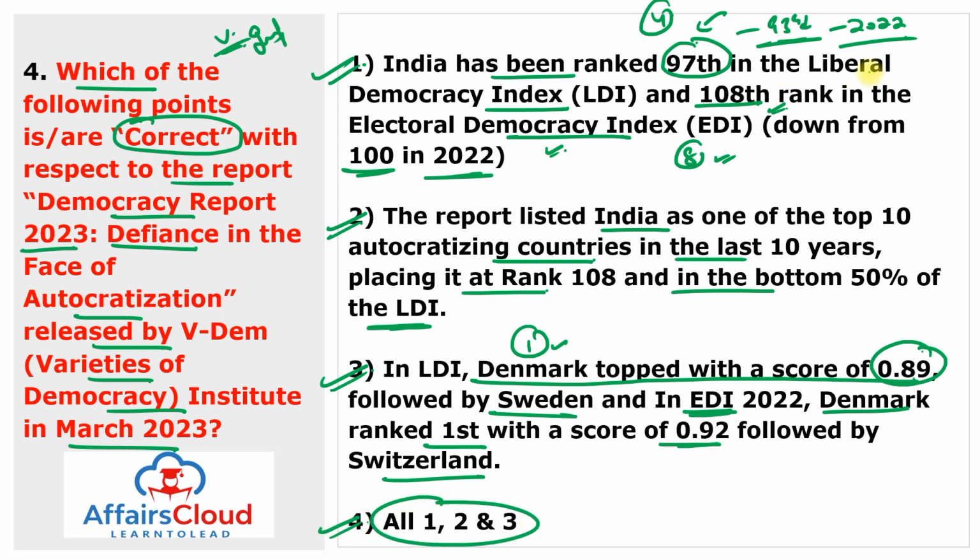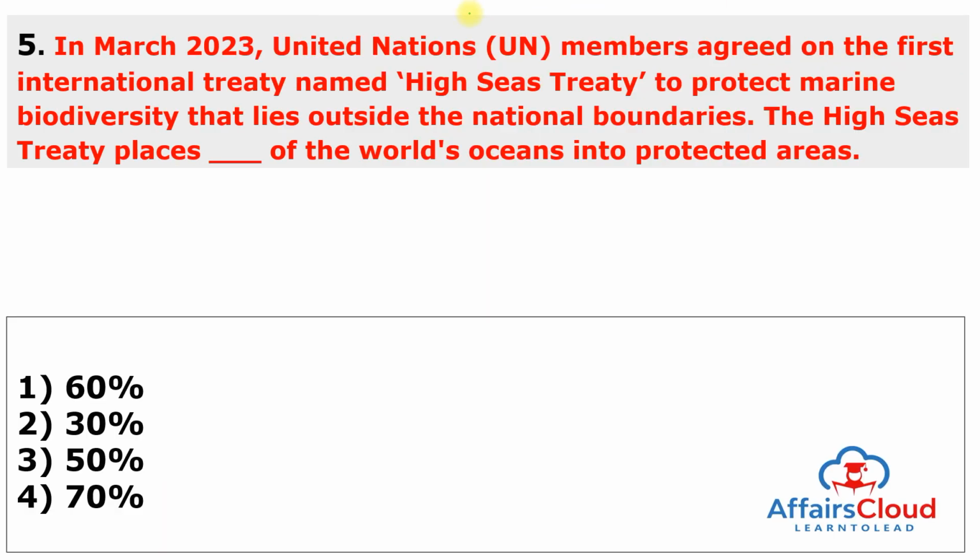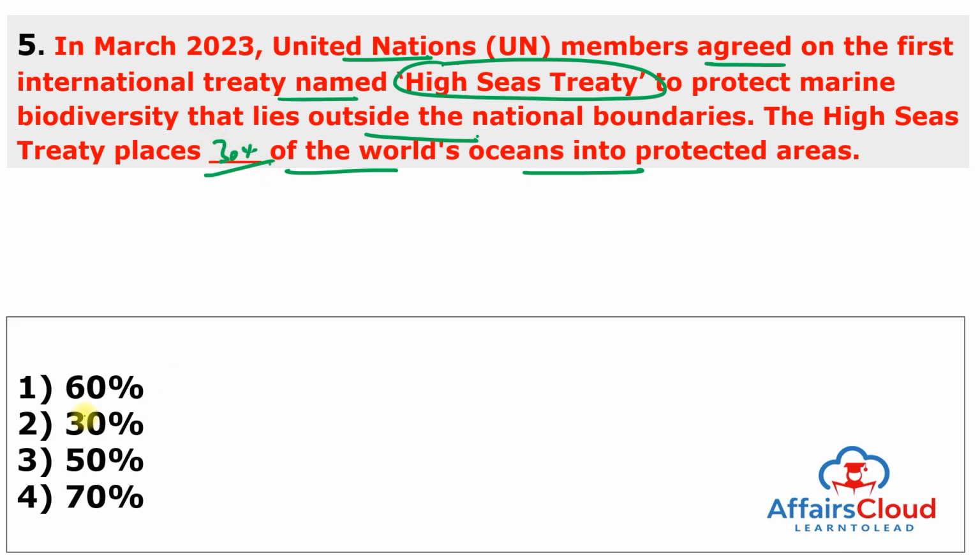Moving to the next question. In March 2023, United Nations members agreed on the first international treaty, named the High Seas Treaty, to protect marine biodiversity that lies outside the national boundaries, and the High Seas Treaty places dash of the world's ocean into protected areas. This is 30% of the world's ocean into protected areas. So the answer to this question is second.